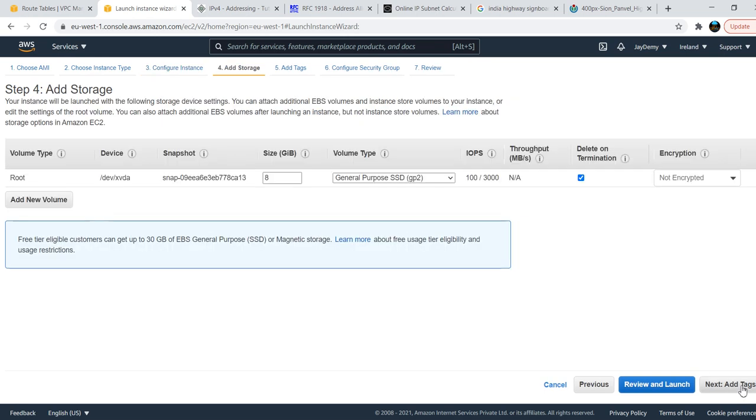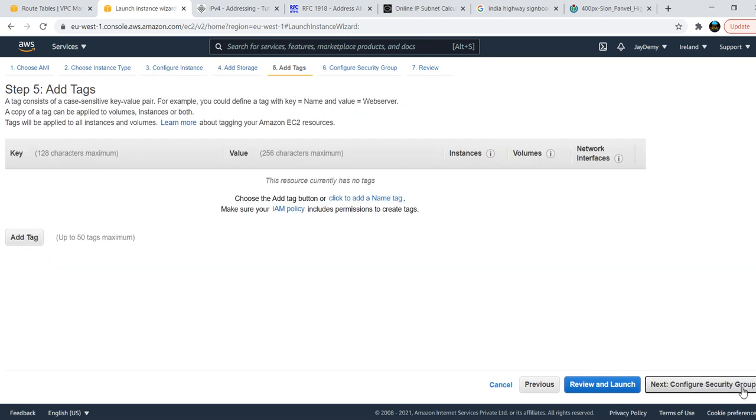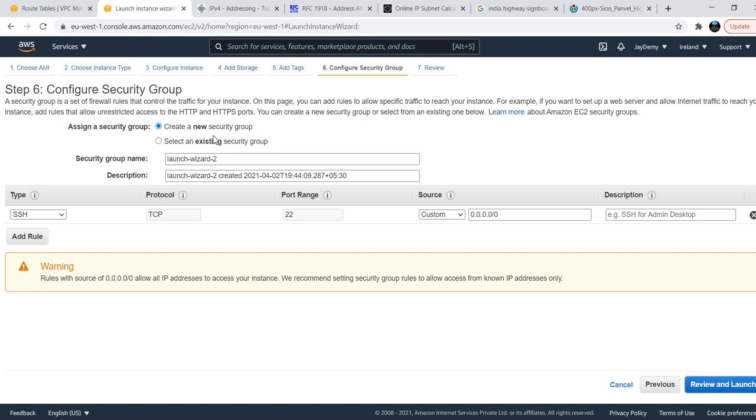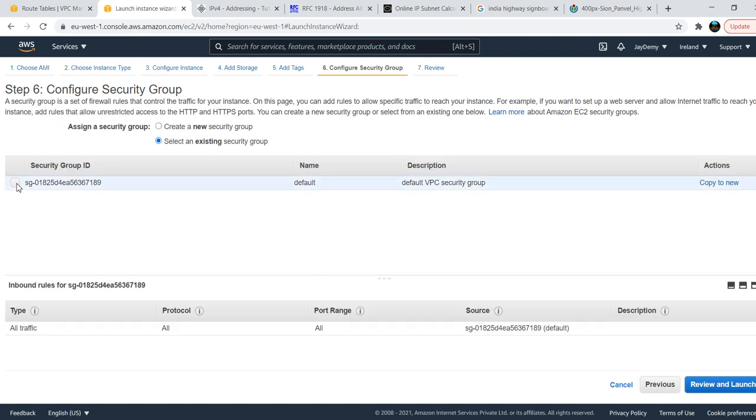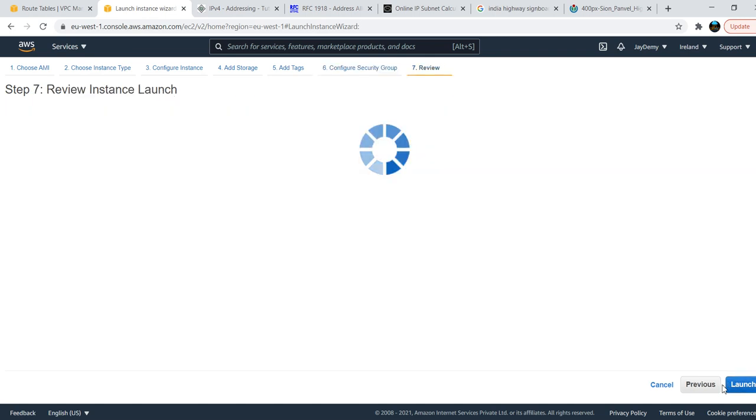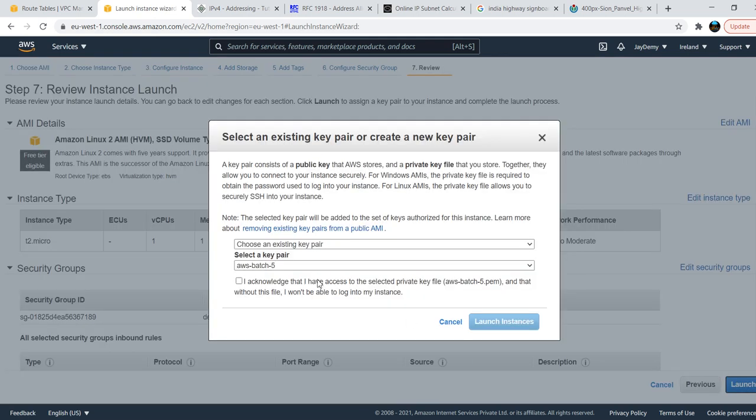Add storage, add tags. Next, security group, I already have the same security group, the default one, so I'm just using that one. Review and launch. So launch. I'm using an existing key pair. This and all you will understand later.